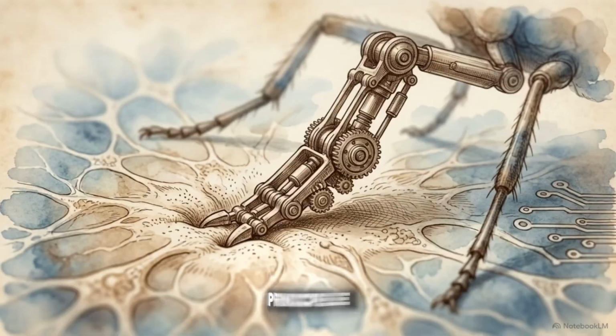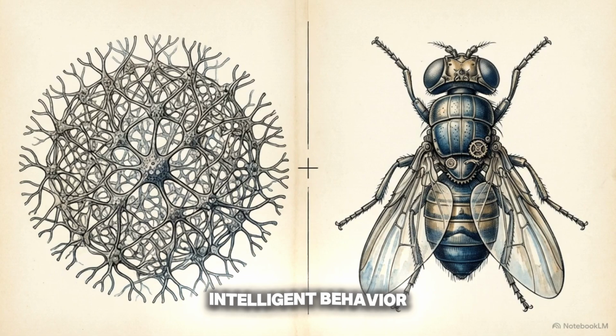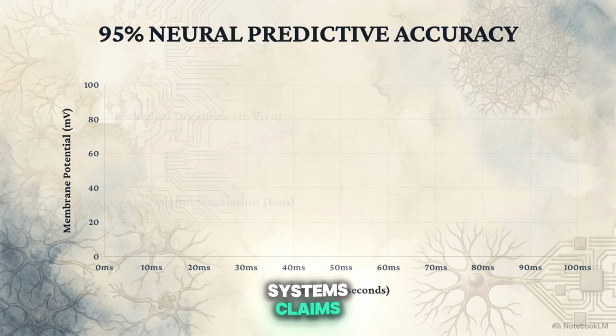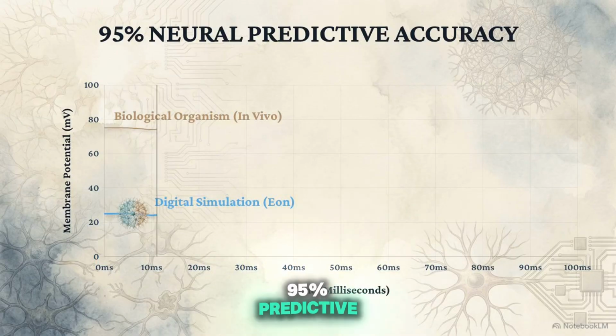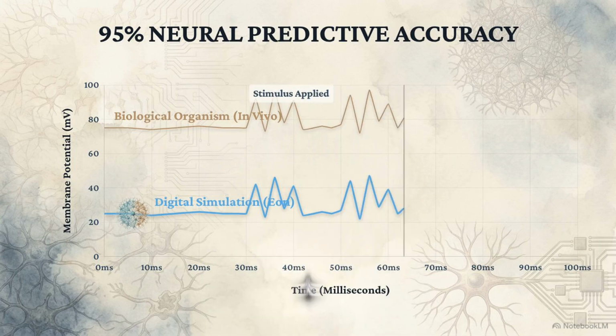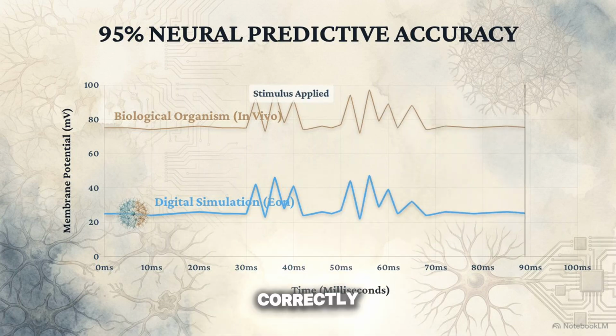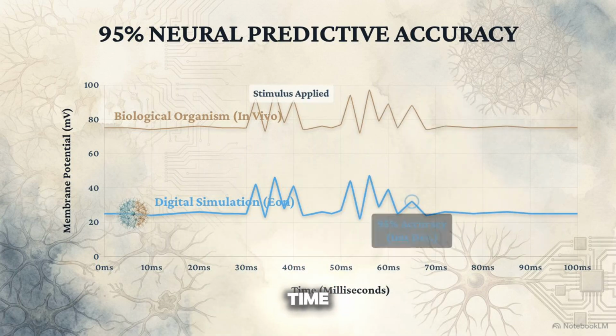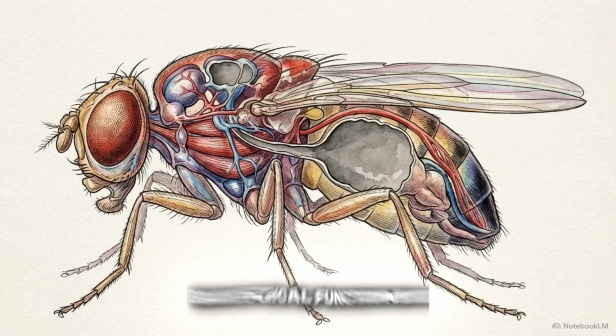This proves the principle of embodied cognition. Embodied cognition is the concept that intelligent behavior emerges naturally when a perfectly wired brain is given a physical form and an environment. Eon Systems claims the simulation has nearly 95% predictive accuracy. This means that if you apply a certain stimulus, the digital model predicts the neural activity correctly about 95% of the time. However, several biological functions are still missing.